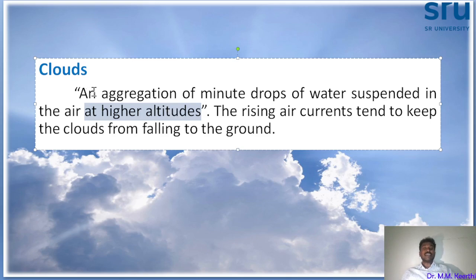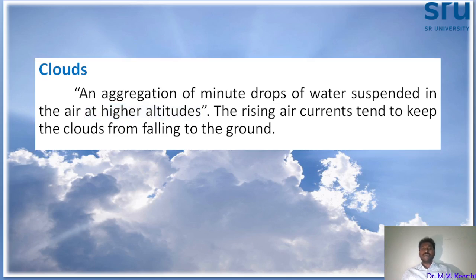What does cloud mean? Aggregation of minute drops of water that are suspended in the air at the higher altitude. So that is called a cloud. The rising air currents tend to keep the clouds from falling to the ground. This is called a cloud.